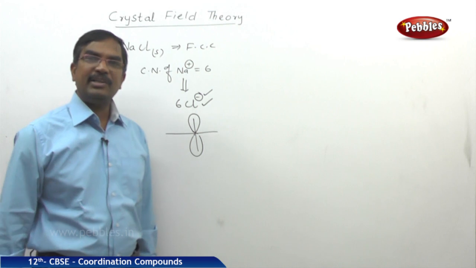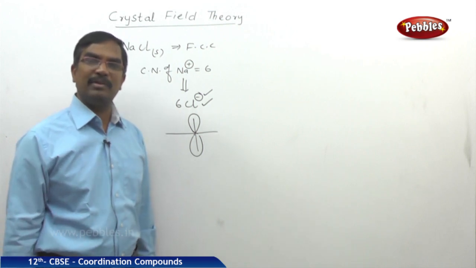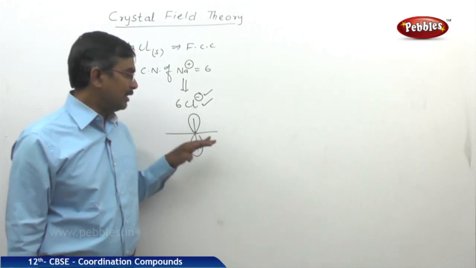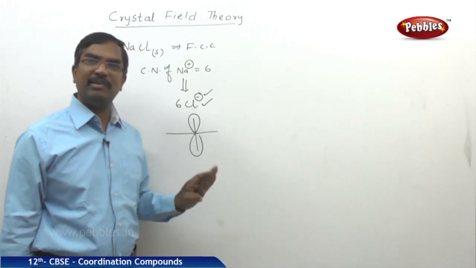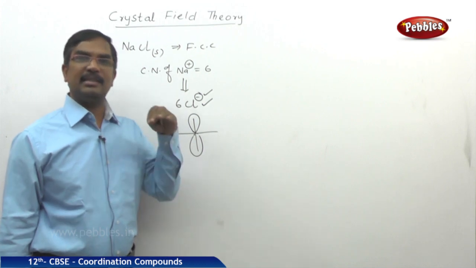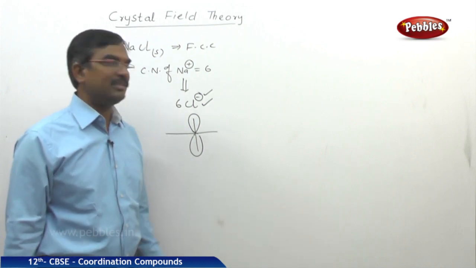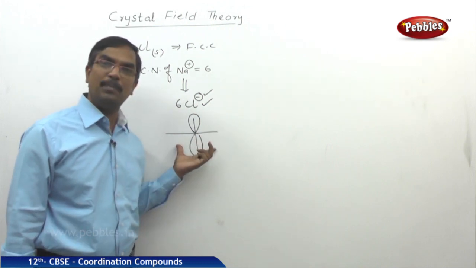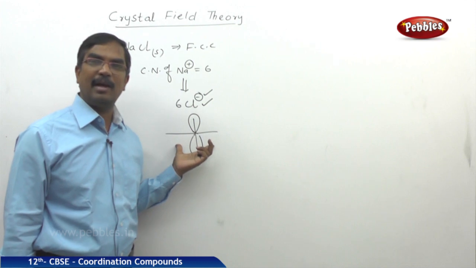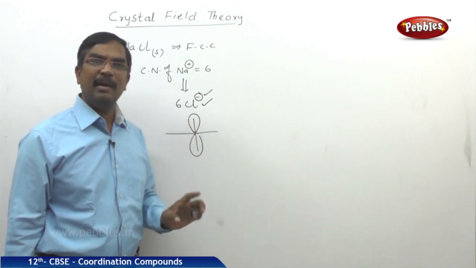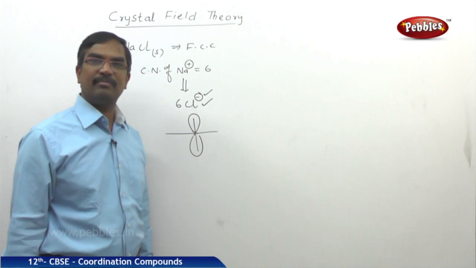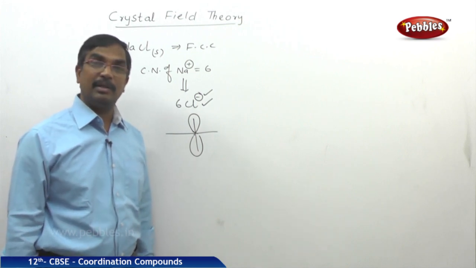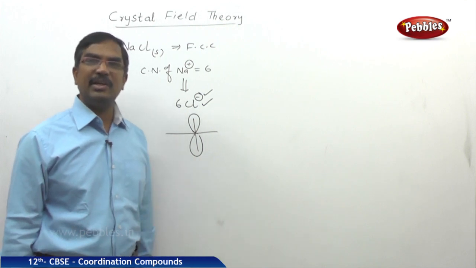So definitely the interaction will always be similar, whether it is with respect to px, py or pz. That's why the energy in the case of px, py and pz will increase to the same extent in the presence of the Cl minus ions because of the arrangement of the corresponding lobes along the axis. And also be aware that px, py, pz are degenerate because they have the same value of n, the same value of L. So definitely they are all degenerate in nature.